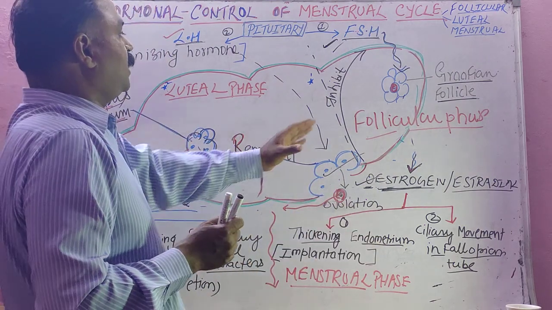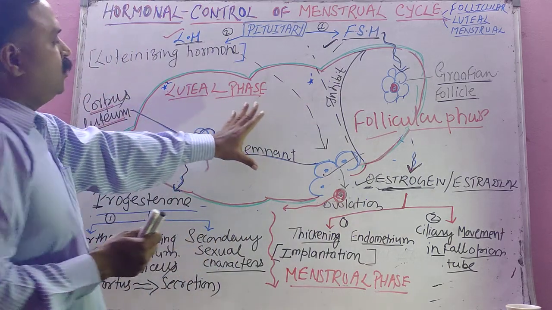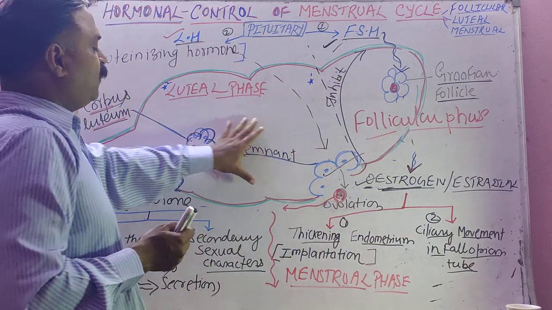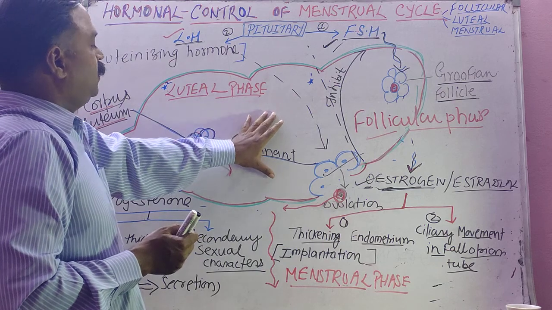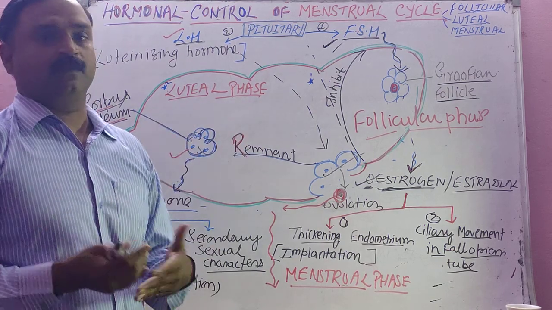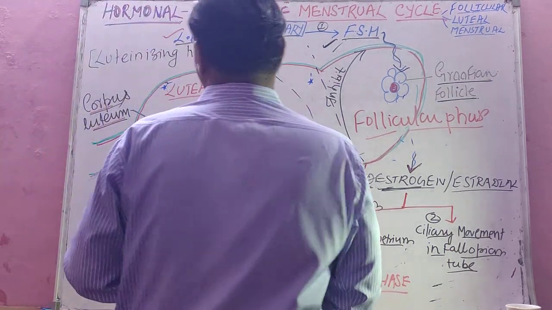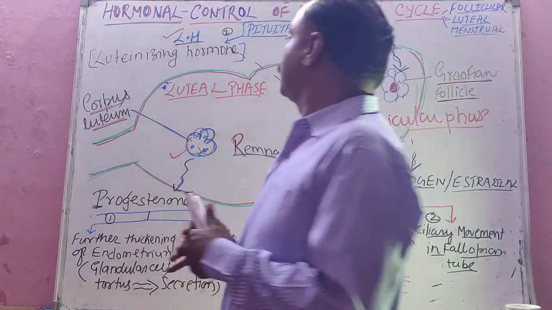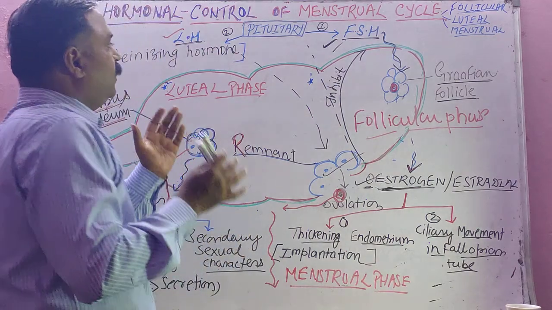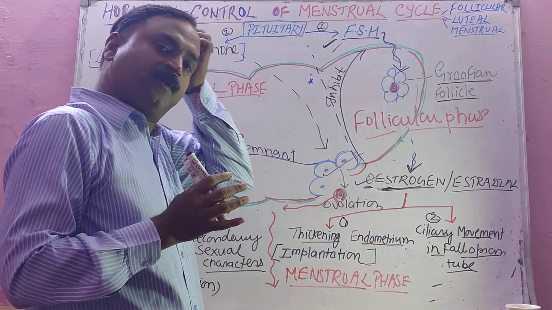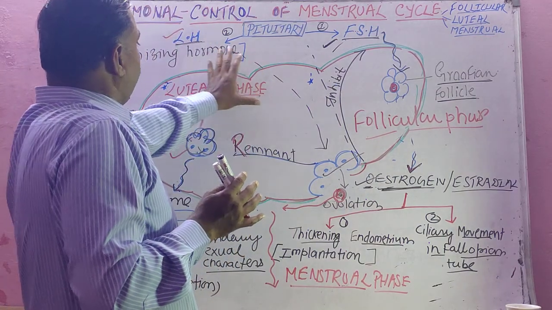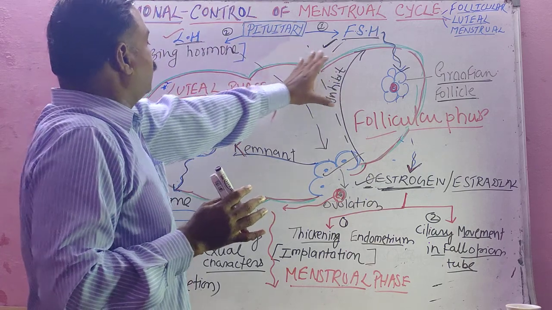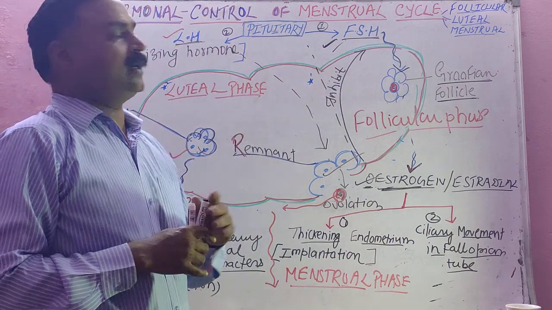Okay students, as I told you, this is the backbone topic of your chapter. So let us recap once within 3 minutes. The question is hormonal control of the menstrual cycle. When we say hormonal, there are two hormones, follicle stimulating hormone and luteinizing hormone.